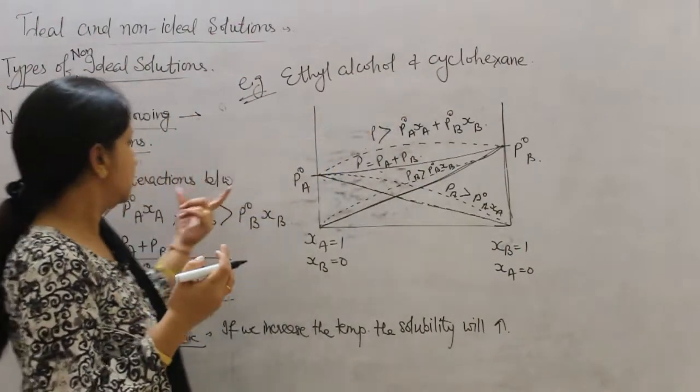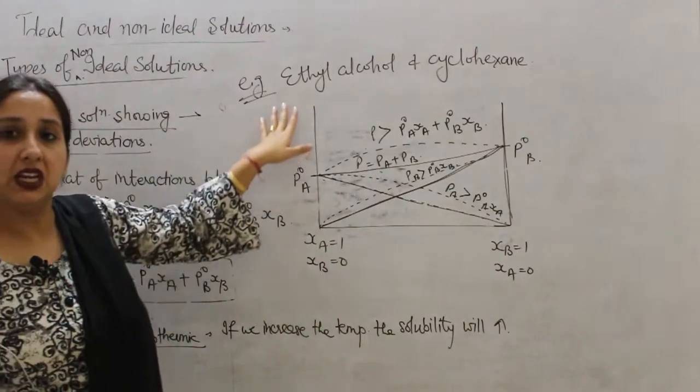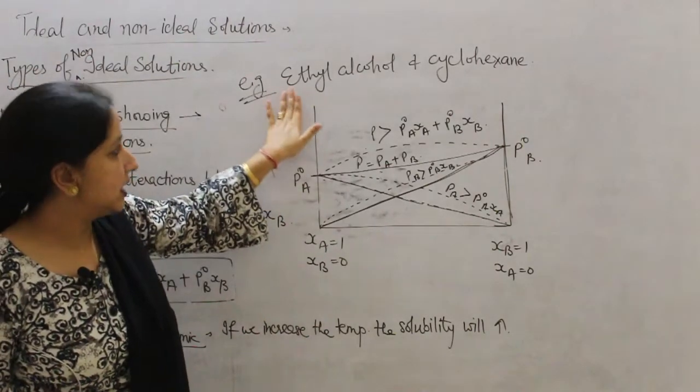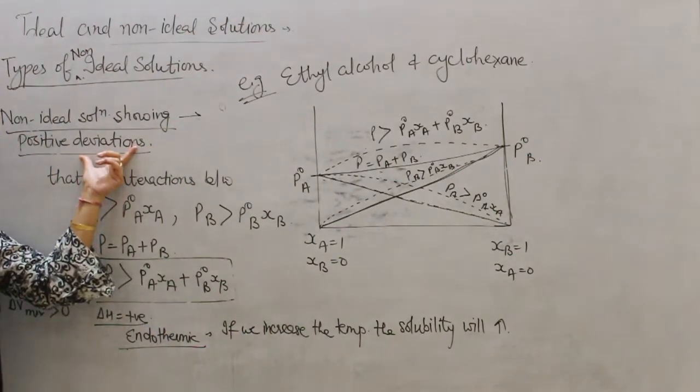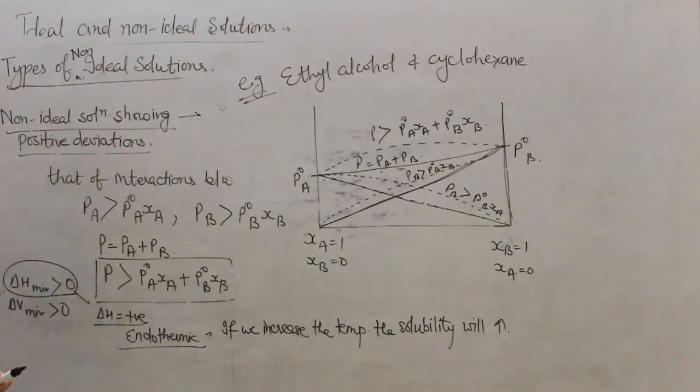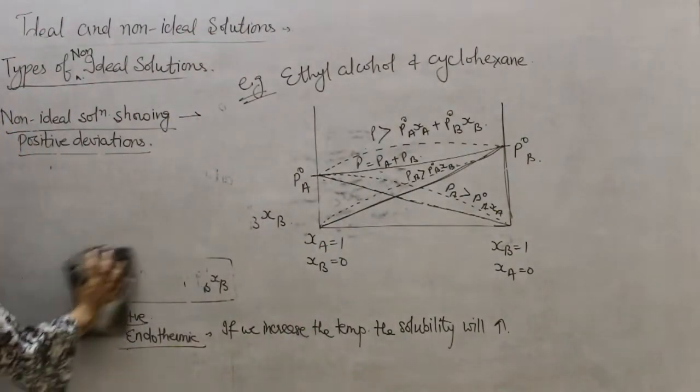So the interaction between AB will be weaker than the interaction between AA and BB. That's why this type of solution shows positive deviation. So next type is non-ideal solution showing negative deviation.